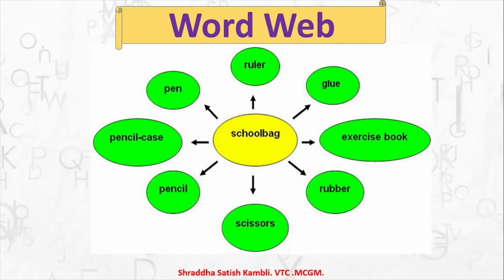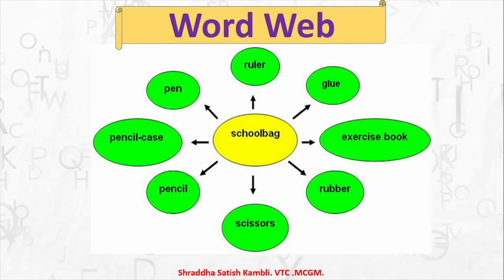Okay, so this is called as a word web, and the remaining things which we saw, the remaining examples, they are all word registers. So that means, children, word webs, word registers, these are all one or the other way and very similar ways of learning words in an interesting manner. Okay, so see, this is a word web for what now? For school bag. We saw word web for school. Now see, this is a word web for school bag.